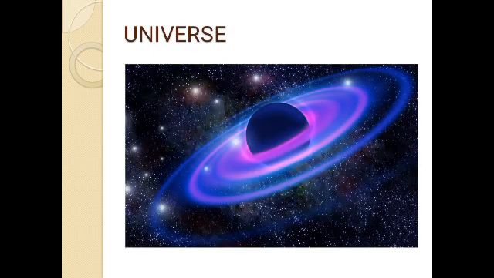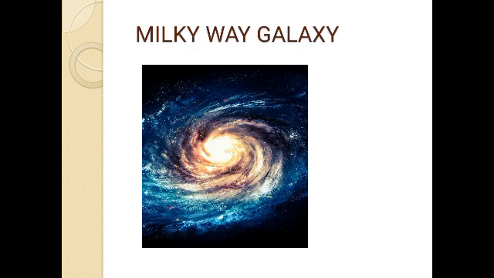This is the universe. The universe is made up of many solar systems, numerous galaxies, and billions of stars and planets, and all those things. This is the Milky Way galaxy. We live in the Milky Way galaxy. Our solar system is in the Milky Way galaxy. We also call it Akash Ganga. It is a spiral shaped galaxy and it contains numberless stars, millions and billions of stars.